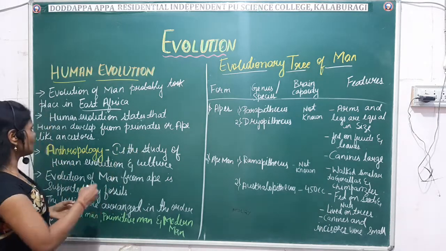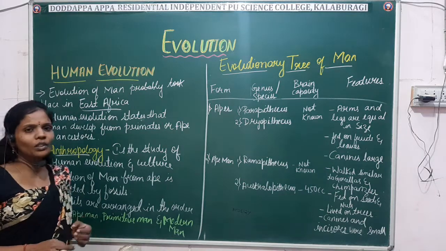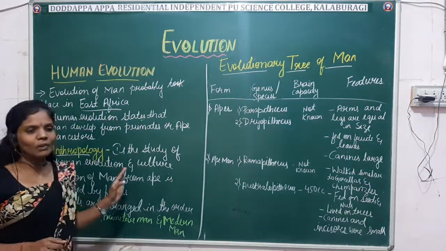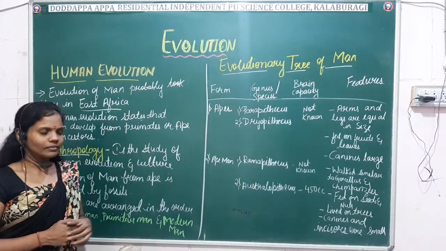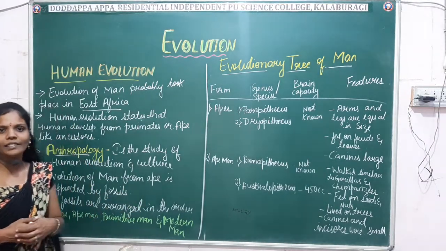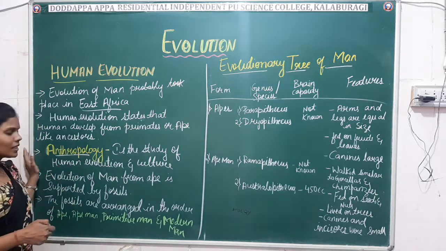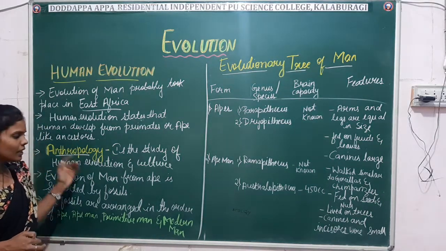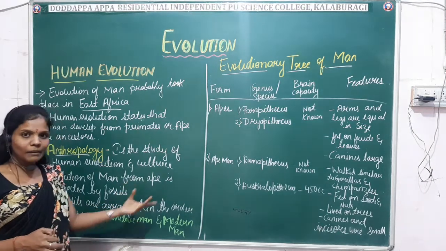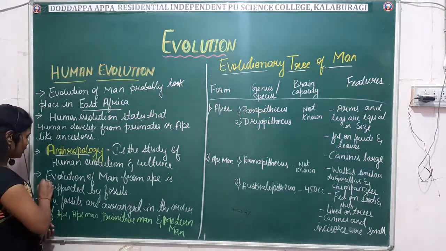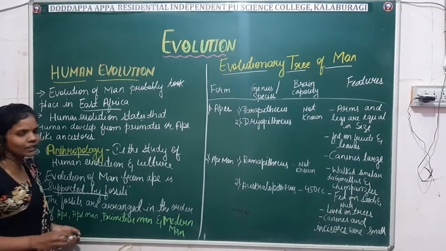Fine. So what do you mean by anthropology? Anthropology is nothing but the study of human evolution and the culture. Study of human evolution and the culture is known as anthropology. Right. So next comes the evolution of man. Generally here the evolution of man from ape is supported by the fossils.